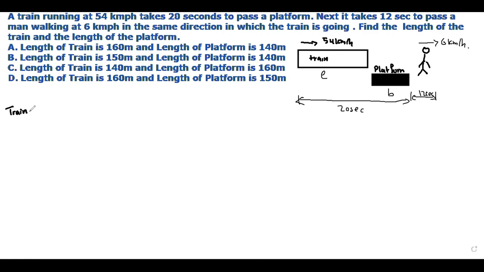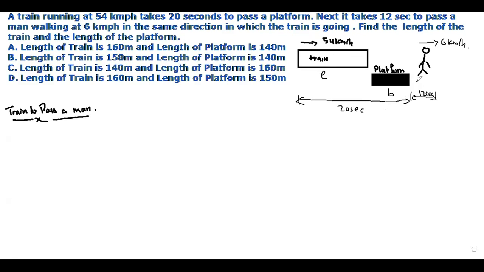Train to pass a man first. Now the train is going to pass the man. How are you going to find the time? The only reason we are doing this is so that we can directly get the length of the train. So that means you can cross out the two other answers. So for the train to pass a man, how are you going to find the length of the train?